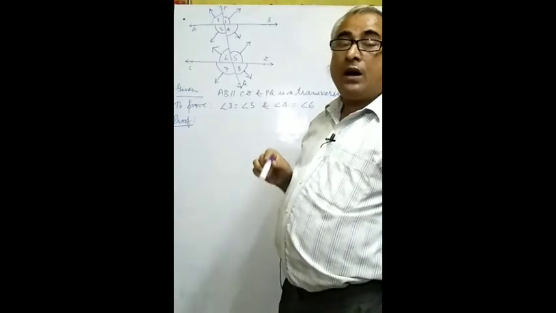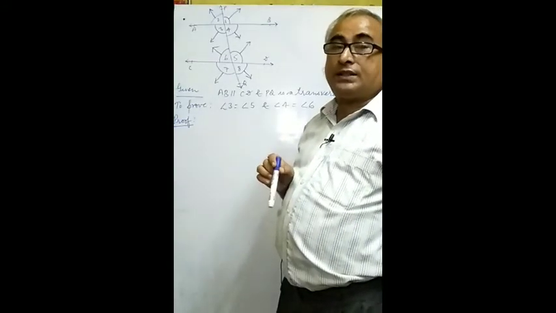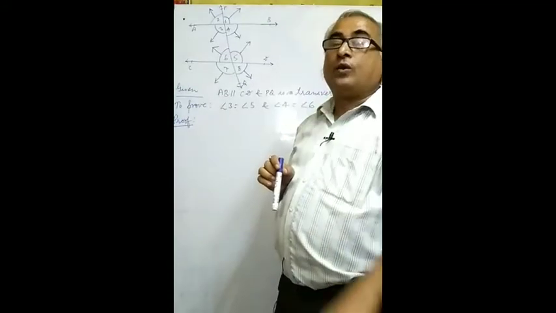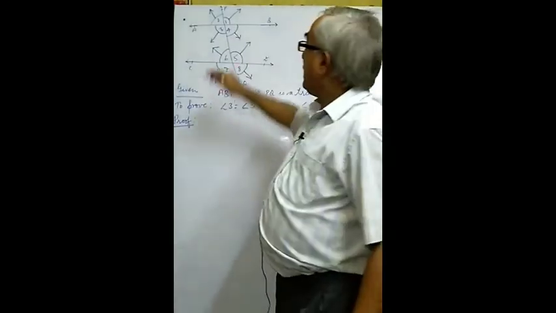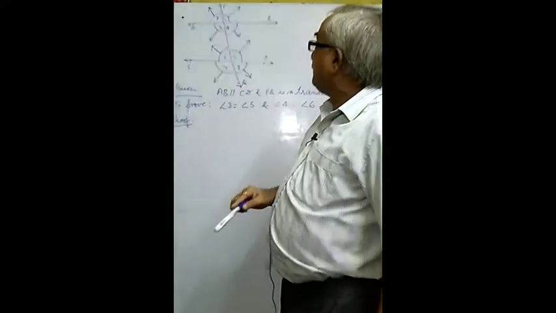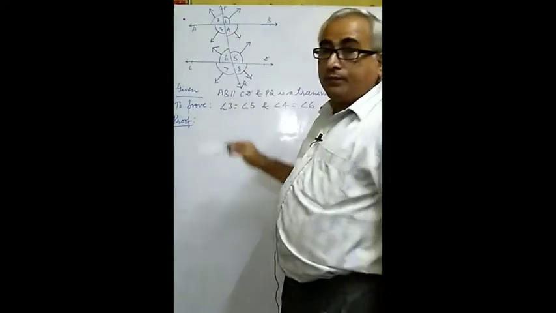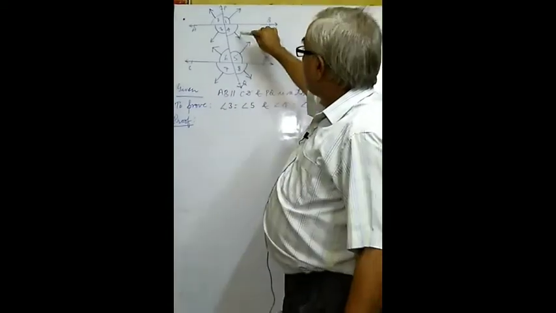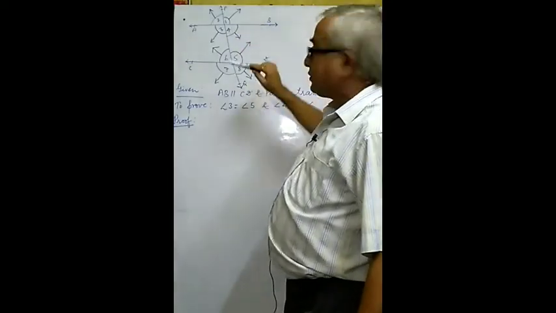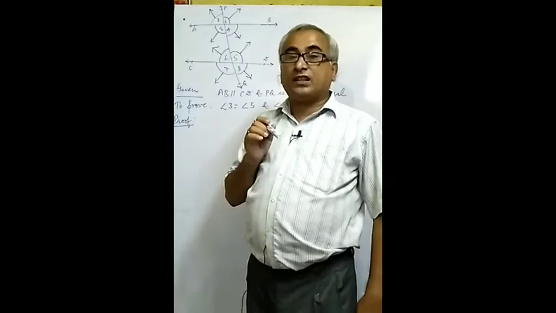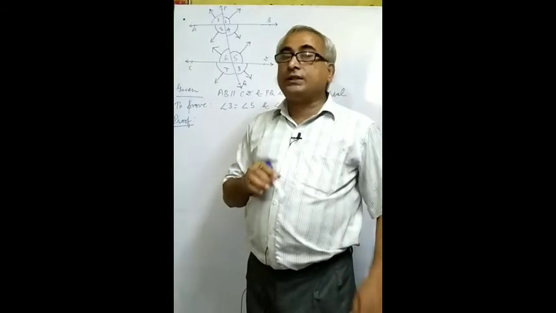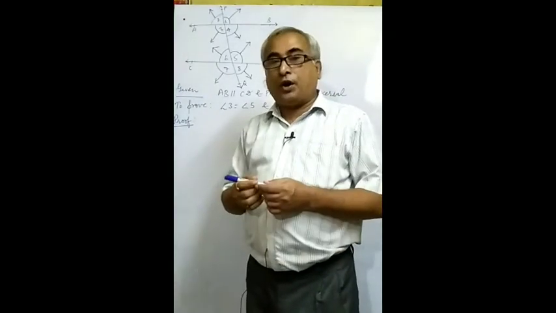In this way, how many pairs of corresponding angles are there? There are 4 pairs. What are those? Angle 1 and angle 5 is the first pair, angle 2 and angle 6 the second pair, angle 3 and angle 7 the third pair, and the last pair is angle 4 and angle 8. So we have 4 pairs of corresponding angles.